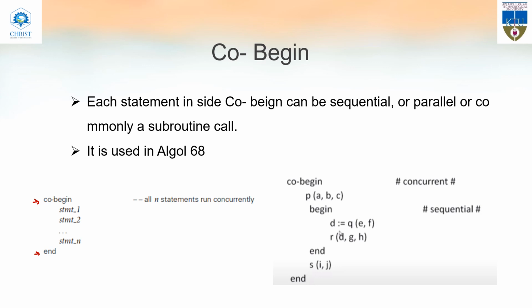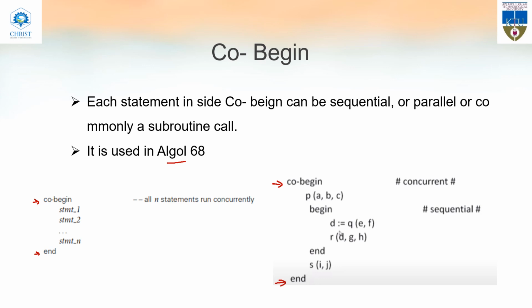It's possible to write sequential statements, parallel statements, or subroutine calls. And it is used in Algol 68. Okay, so that is cobegin. Here is another example of cobegin. This is a start and this is an end.